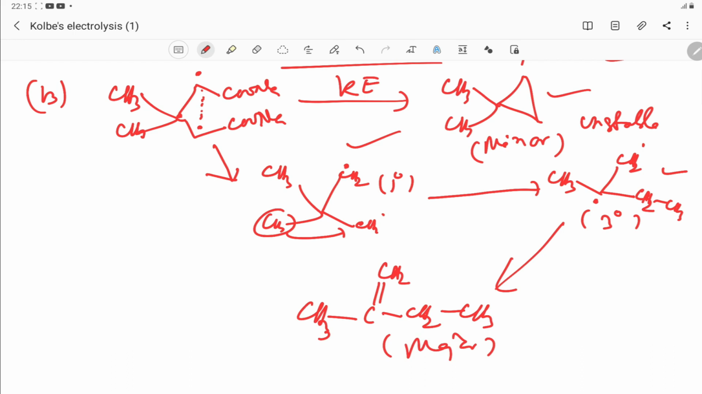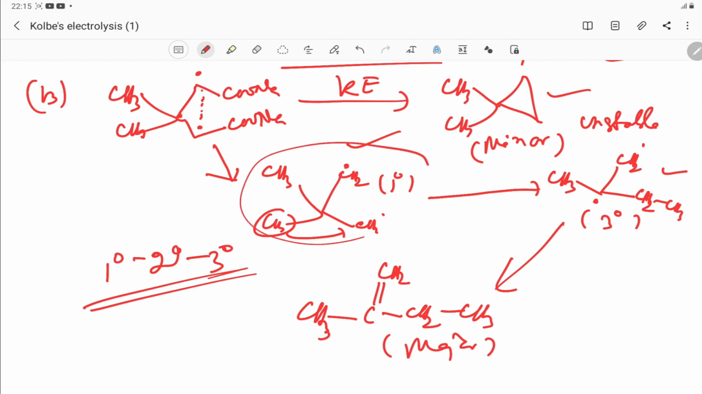So like this, whenever any question on Kolbe electrolysis method is given, as it is a free radical mechanism, the free radical is produced, you see the stability of the free radical. If rearrangement is possible, we can convert primary to secondary to tertiary. Here primary is converted to tertiary. So the product is the major product, this one. So you have to see like this.